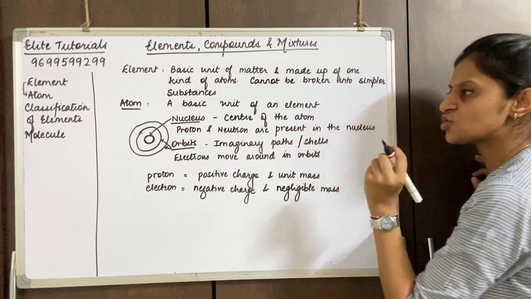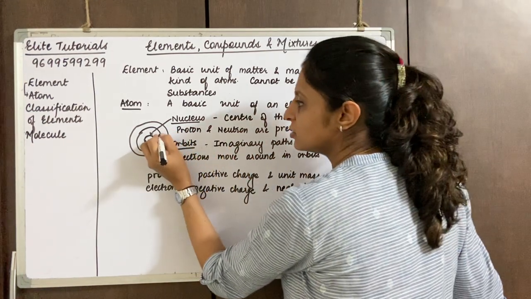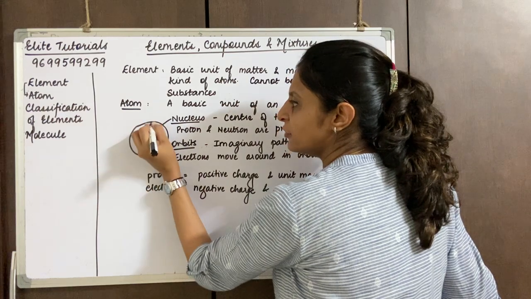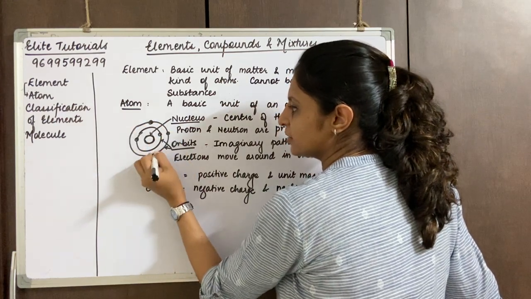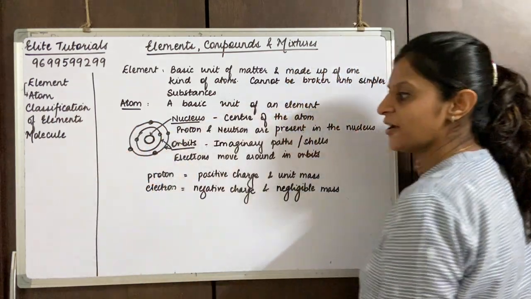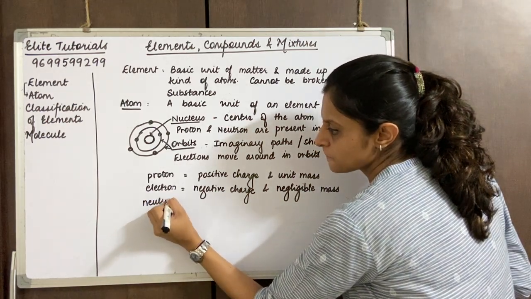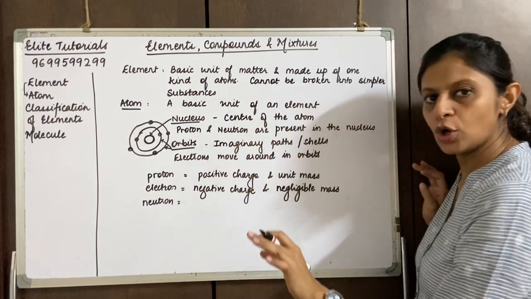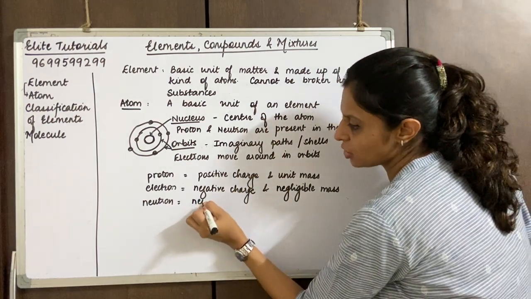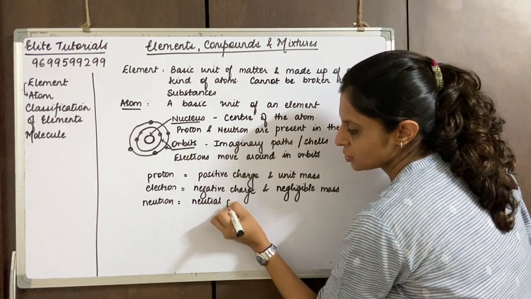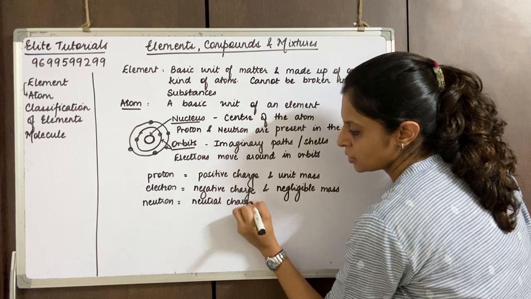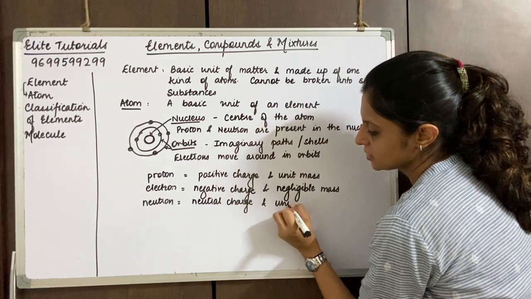They are very small, very tiny, running around here and there. And when we talk about neutrons, a neutron has no charge, so neutral charge or no charge, and unit mass.